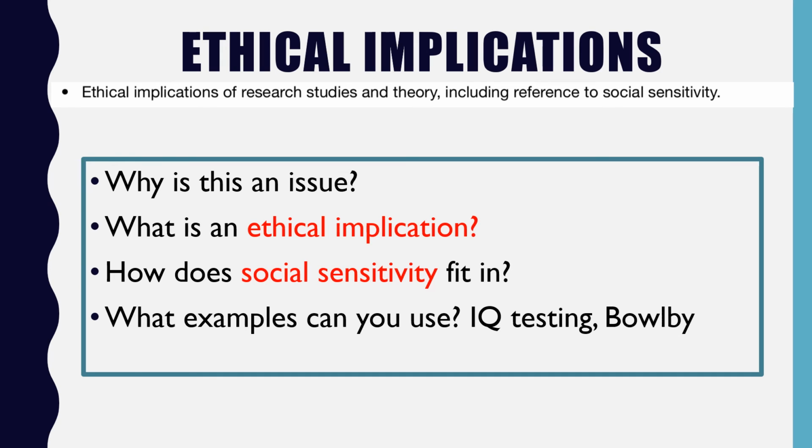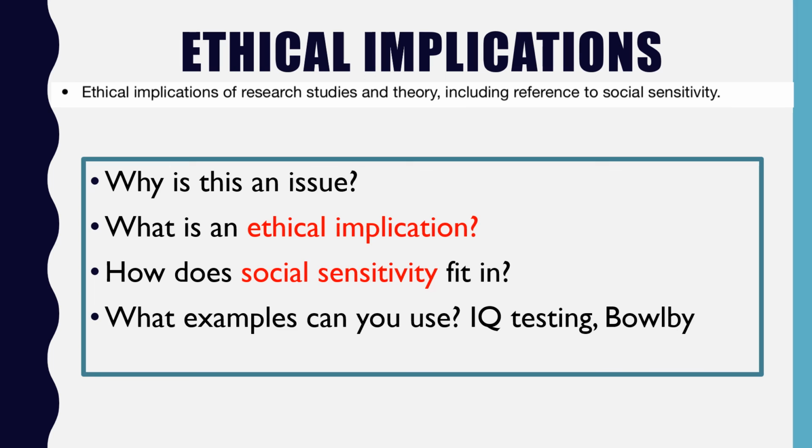So why is ethical implications an issue in psychological research? Well, it's because in psychological research we use people. And when we use people, we have to think about how the research is going to impact that person. Now, that's ethics, but we also have to think about how the research is going to influence groups of people and also society as a whole. So that's what we mean by an ethical implication. It's not just thinking about how the research will affect the individual. That's the ethics that we have, but it's also thinking about how it's going to have an impact potentially on wider society.